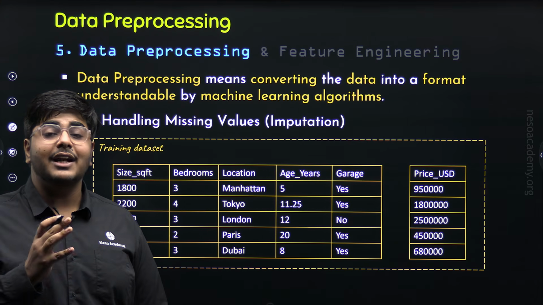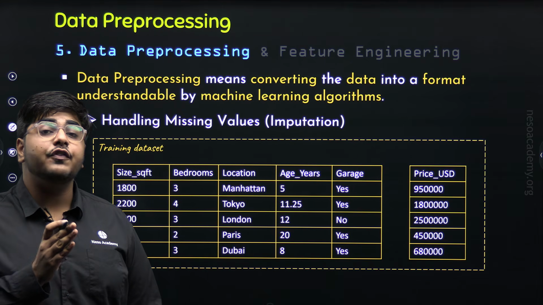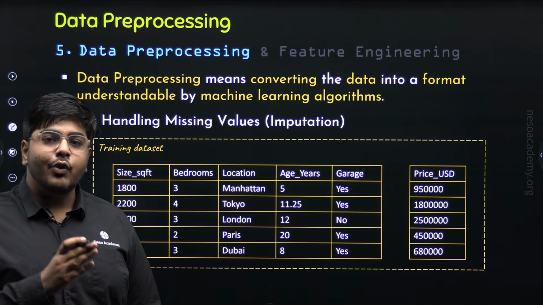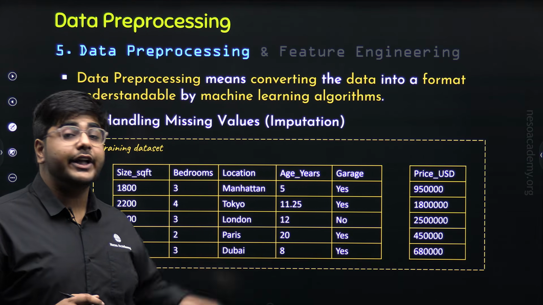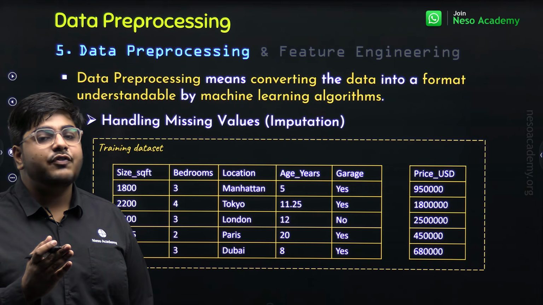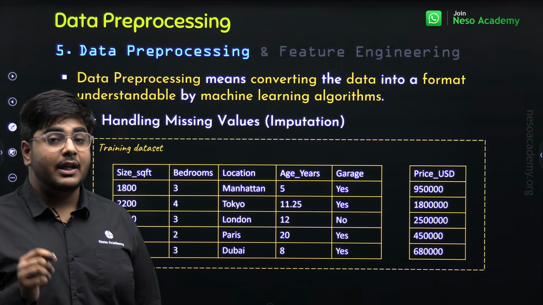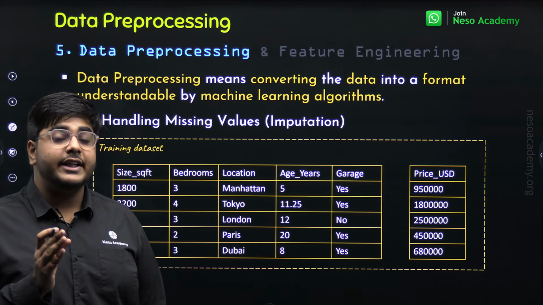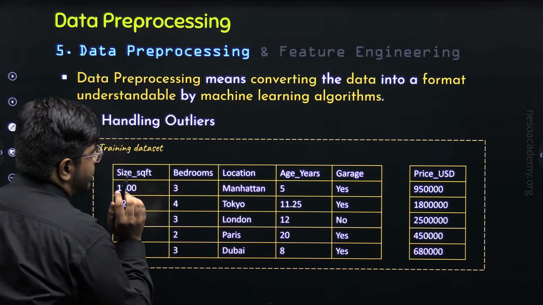Mean imputation and median imputation are used for handling the missing values of numerical columns, while mode imputation is used for handling the missing values of categorical columns. Like we have calculated the mean, you can apply the formula for median also to perform median imputation. Now, the next operation under data preprocessing is handling outliers.